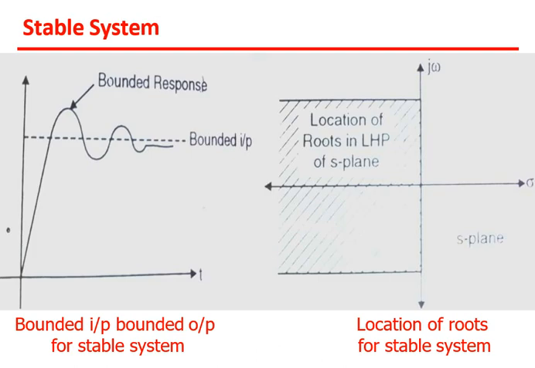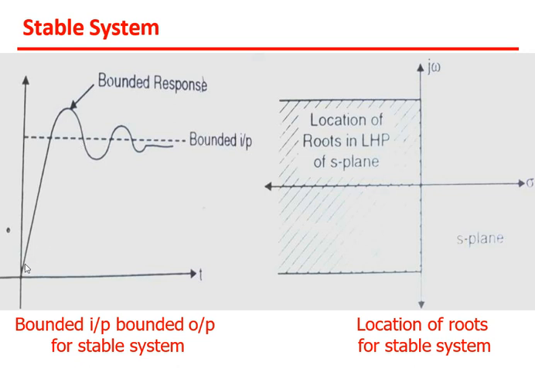Let us see with the help of some graph what we mean by a stable system. Here you see the bounded input and bounded output of the stable system, shown in the left diagram. This is the time axis, the x axis, and the y axis is the output c(t). The bounded input is nothing but the input given in some range, but here only one set is shown.